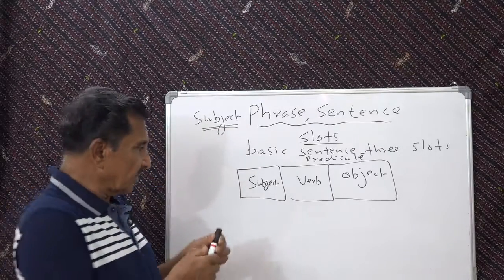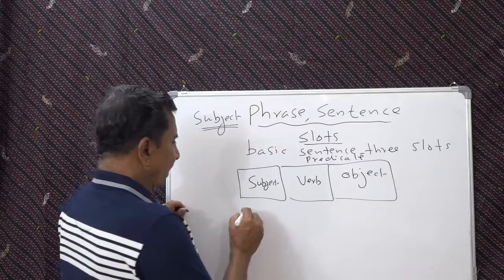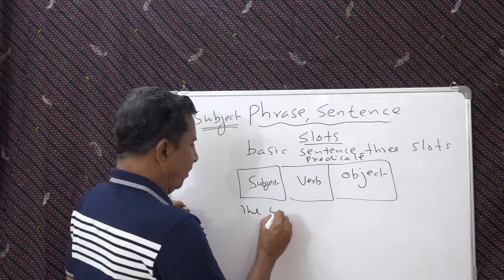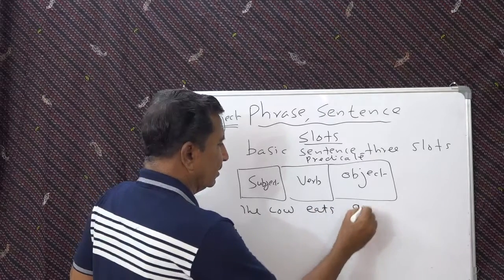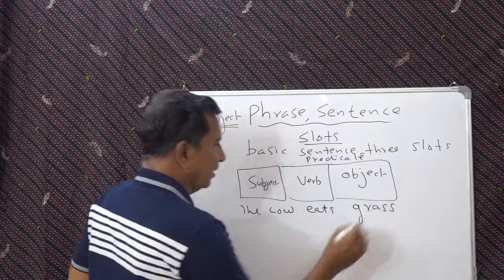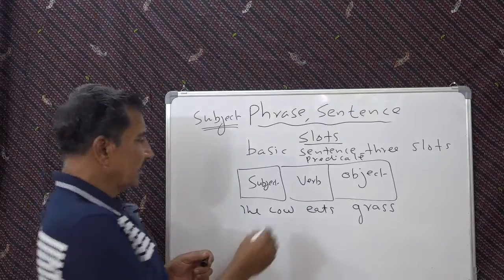See, you can see now an example, the cow eats grass. See that? The cow eats grass.